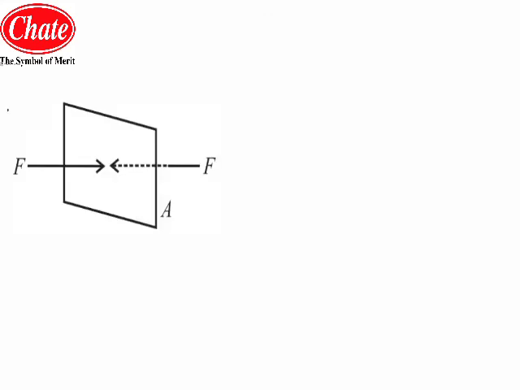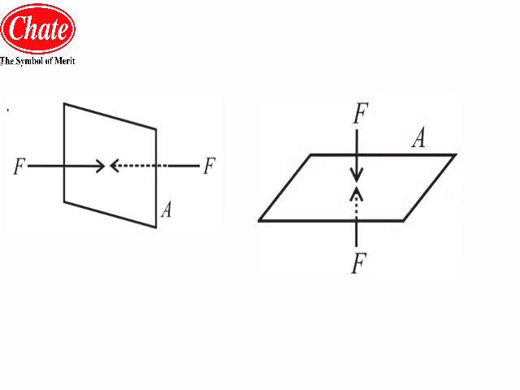Now students, this is the diagram showing the fluid exerting a normal force on the vertical surface. And students, you can see the second diagram which shows the fluid exerting normal force on the horizontal surface. Means in the first diagram the fluid has applied the normal force on a vertical plane, and in the second, the normal force over a horizontal plane. So these are the two cases that we have to study here.